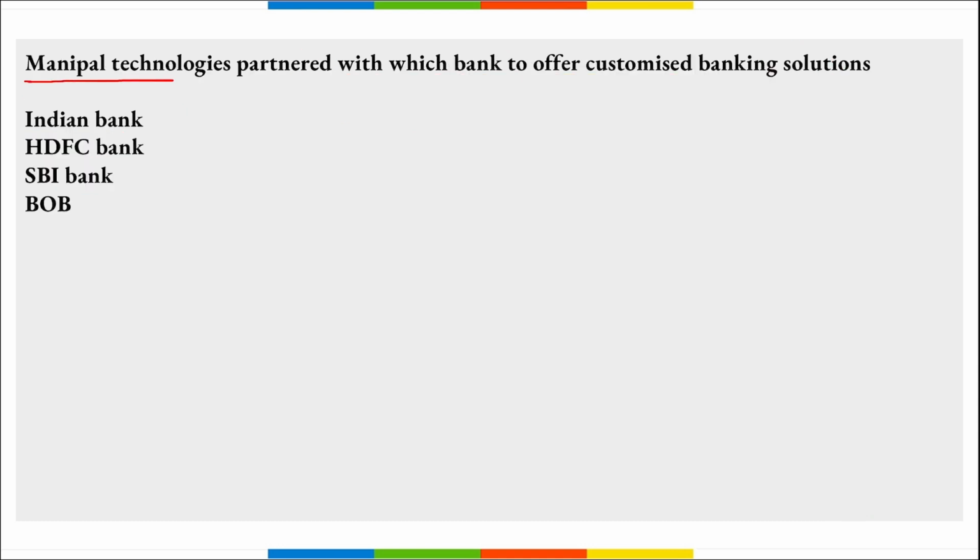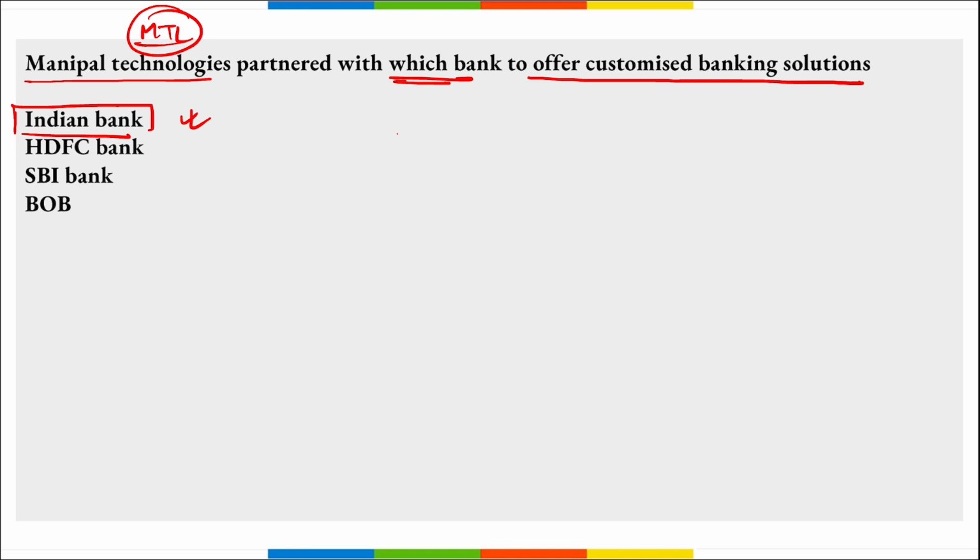Next, Manipal Technologies, they have partnered with which bank to offer customized banking solutions? It is Indian Bank. Correct? MTL, Manipal Technologies Limited. This is a multi-business enterprise and they have partnered with which bank? They partnered with Indian Bank to promote financial inclusion and provide various banking services and products to empower the millions of underserved individuals across India.